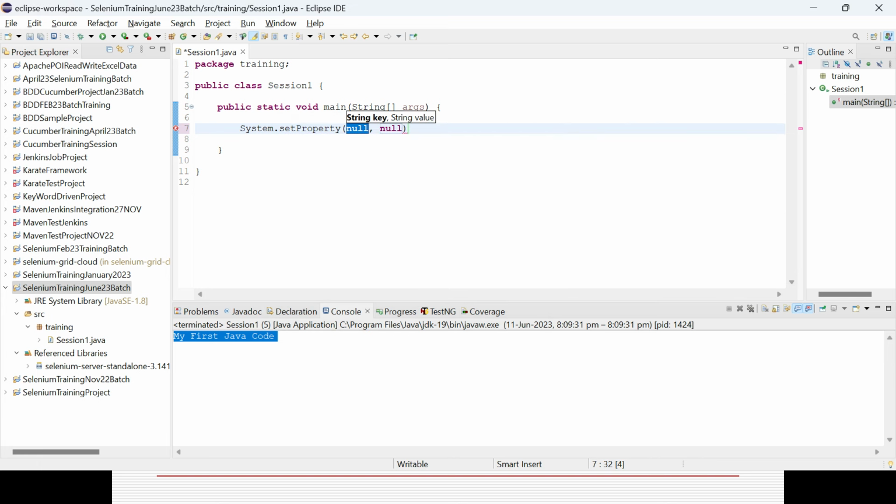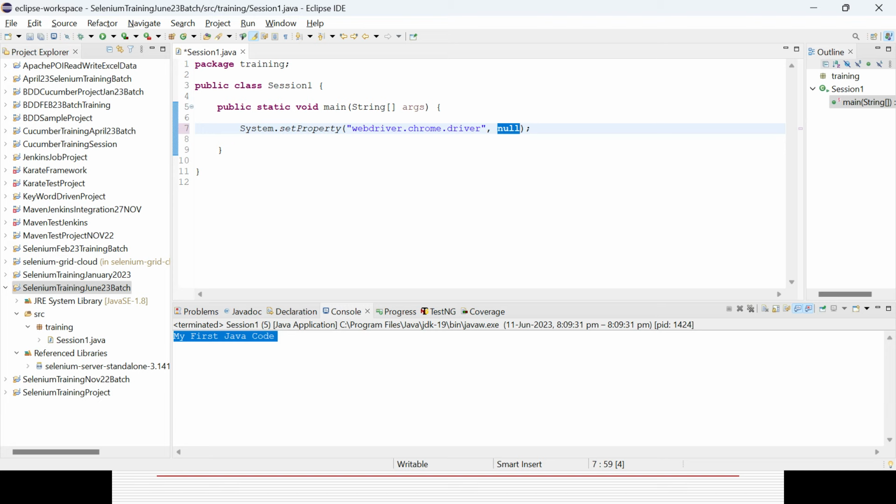What key do I need to give? It is always fixed for the Chrome browser. Within double quotes you need to give webdriver.chrome.driver, all lowercase. No need to worry about that. Just give it simply here: System.setProperty, the key will be webdriver.chrome.driver, and you always need to end a line with a semicolon in Java. Here the key and value are needed.